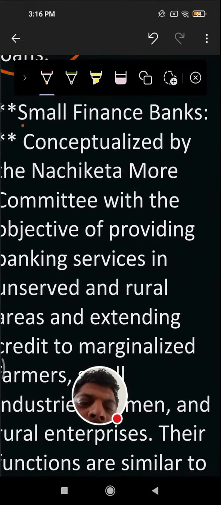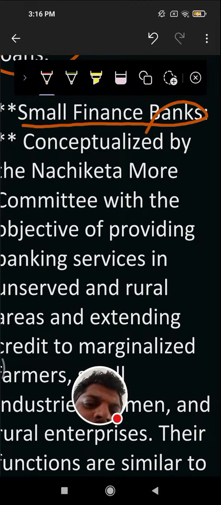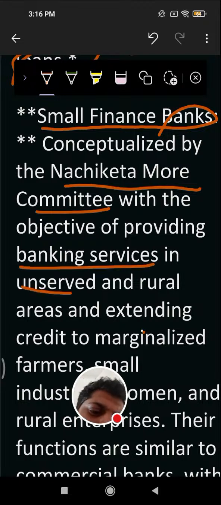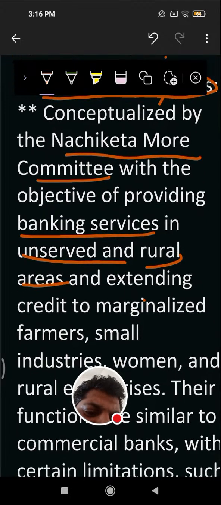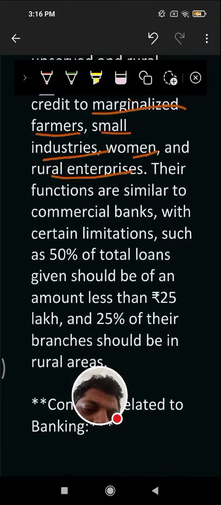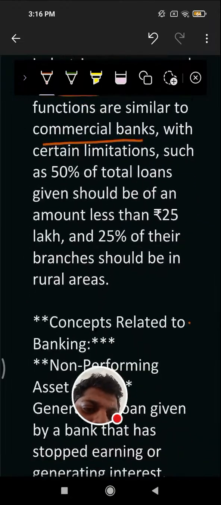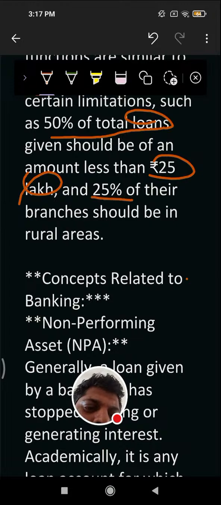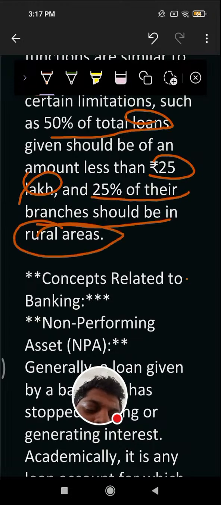So small finance bank, conceptualized by the Nachiket More Committee with the objective of providing banking service in unserved and rural area, extending credit to marginalized farmers, small industry, and women and rural enterprises. Their functions are similar to commercial banks within certain limitations, such as 50% of total loan should be given in amounts less than 25 lakh, and 25% of their branches should be in rural areas.